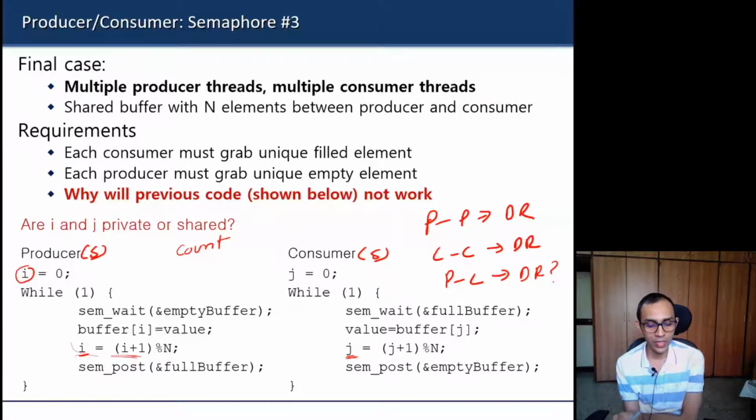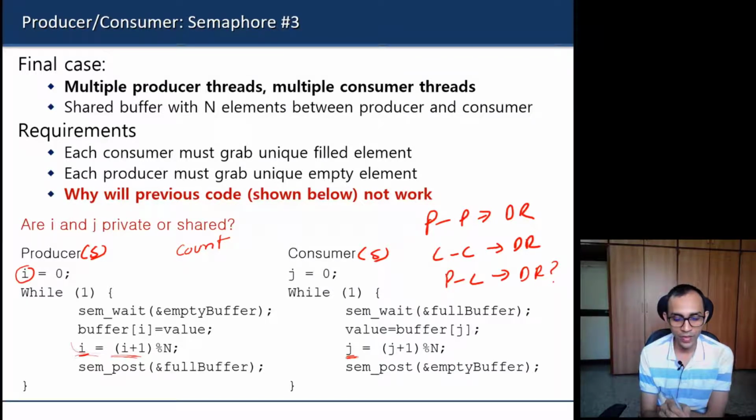In this case we are not using any counter. Why? When we were using condition variable to synchronize producer and consumers, we had to explicitly use a count variable to check our empty condition and full condition. Now we are not needing this count variable or any counter. Why? Because semaphore itself has that count inside it. Our semaphore itself, empty buffer, is initialized to n and full buffer is initialized to 0.